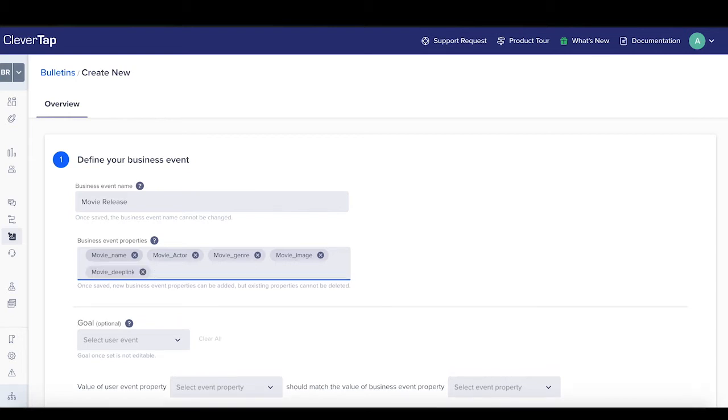These business event properties will be used later for creation of interest segments and templatizing the engagement.